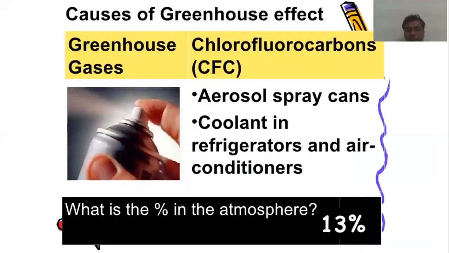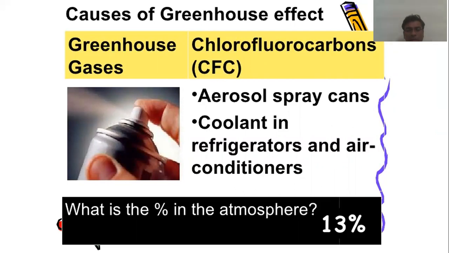Another one is chlorofluorocarbons. Their share in the greenhouse effect is nearly 13%. The major sources of CFCs are aerosol spray cans and coolants in refrigerators and air conditioners.